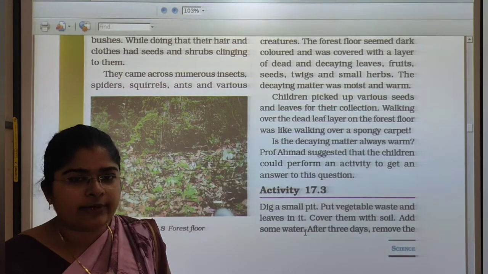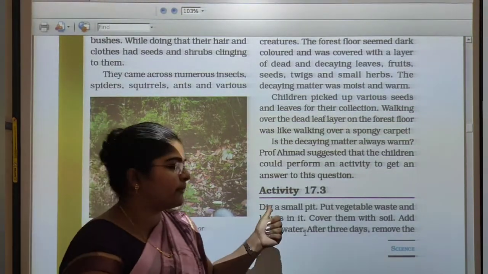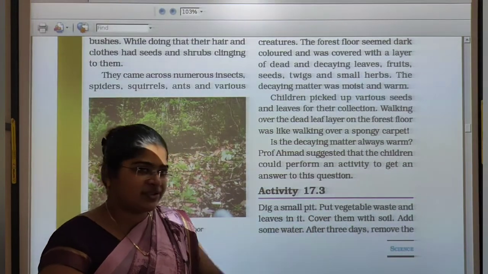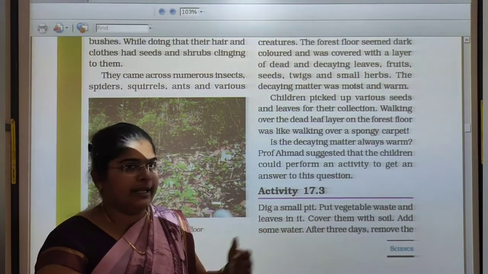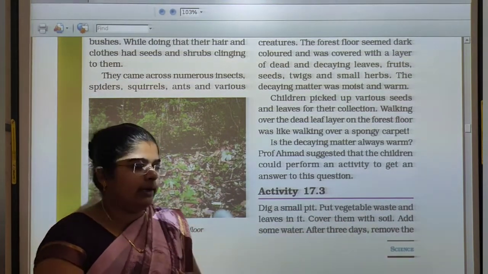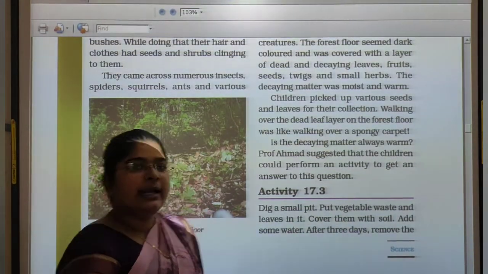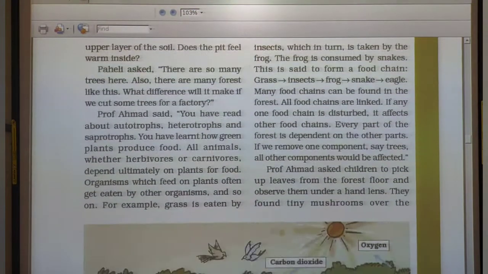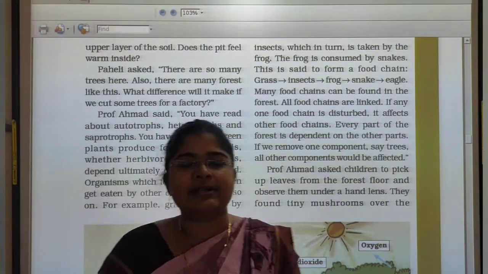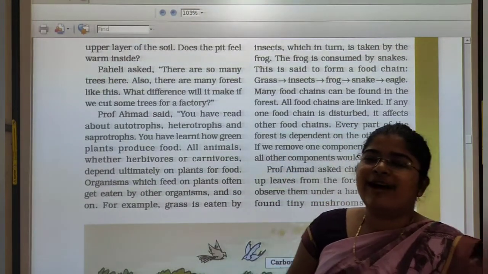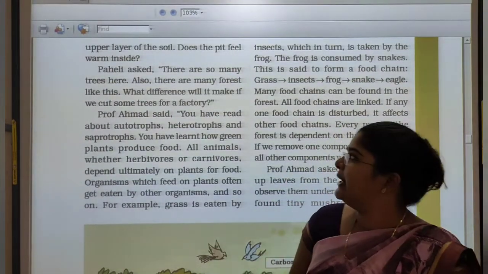What about the forest floor? So first of all, dig a small pit, put vegetable waste and leaves in it. Cover them with soil, add some water. After 3 days, remove the upper layer of the soil. Does the pit feel warm inside? So students, after some time, if you check your pit, you will feel some warmth inside the pit.